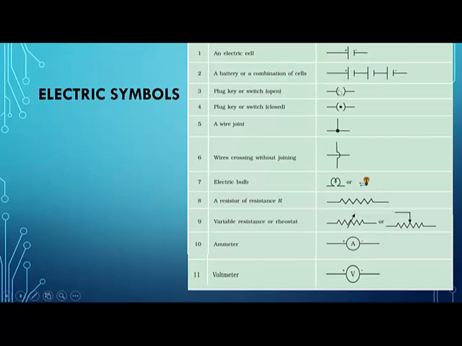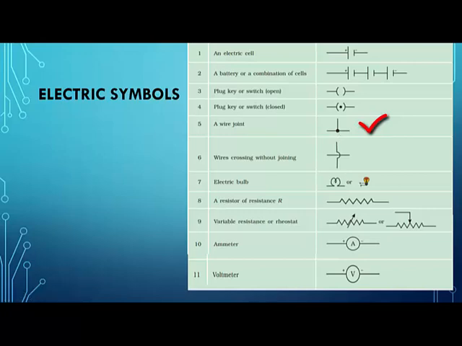Now look at this symbol. If there is no dot in between, it's an open circuit. What do you mean by open? It means the circuit is not complete, so no current will flow. But if you put a dot in between, it means you have put the switch on and the circuit is complete. Now suppose you have to show that 2 wires are connected, you make 2 wires and put a dot in between like this. That means the wires are joined at that point.